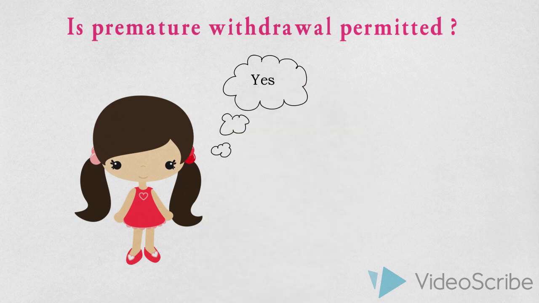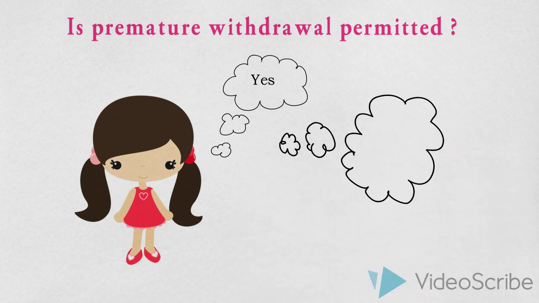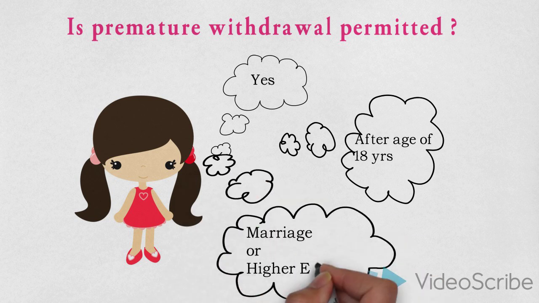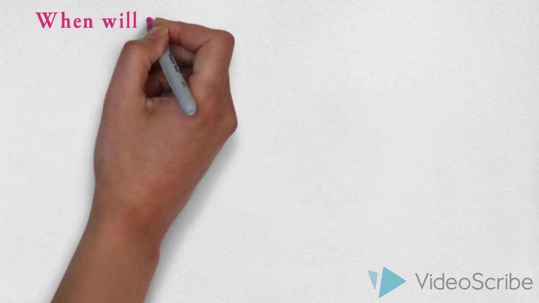Next up, we will see if any premature withdrawal is allowed under the scheme. Yes, premature withdrawal can be done. It can only be done by the girl child in whose name the account has been opened. She can do so once she attains the age of 18 years, and she can withdraw for two purposes only, either for her marriage or her higher education. For no other purpose can premature withdrawal be done from this account.